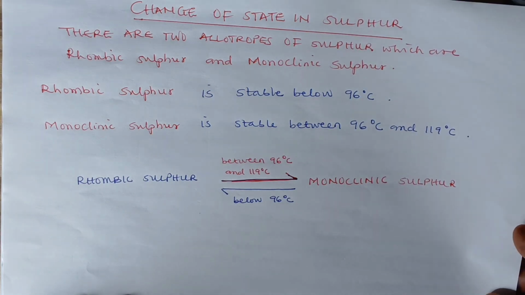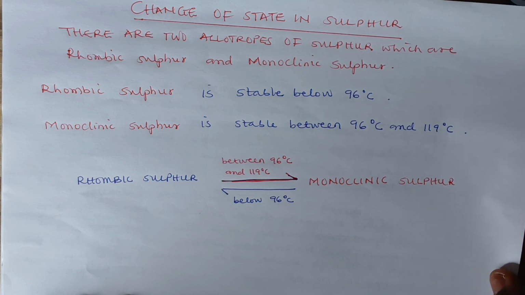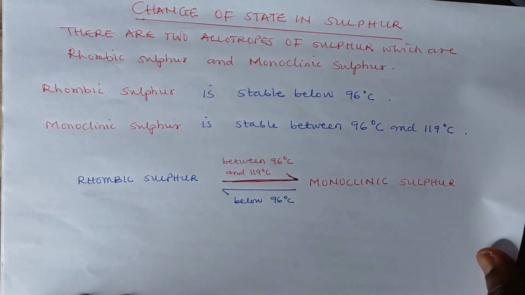So some solids actually melt and change to liquid, while some change to gas directly without passing through the liquid state. And some liquids also change to solids directly. Then liquids change to vapor as well. These are the various changes which we have as a result of changes in temperature.